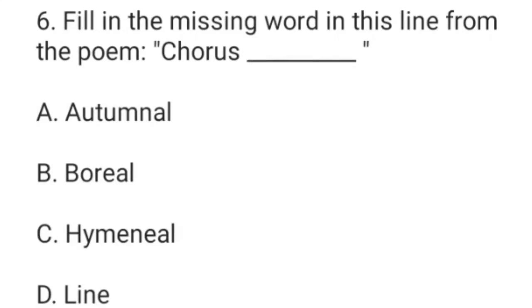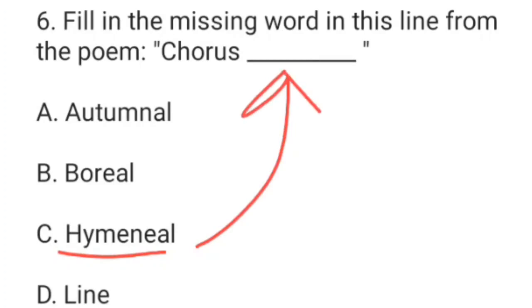Next, fill in the missing word in the line from the poem. Just select which one is the second word after chorus. The options are autumnal, option B boreal, option C hymeneal, option D line. Here the right answer is option C. This is the word that appeared second after the word chorus in the poem.